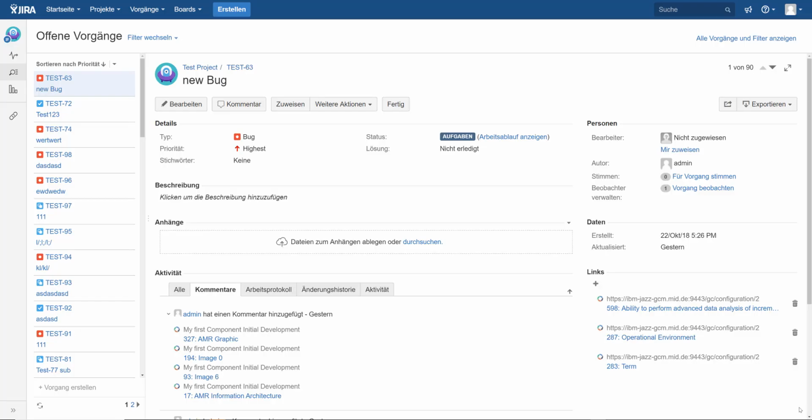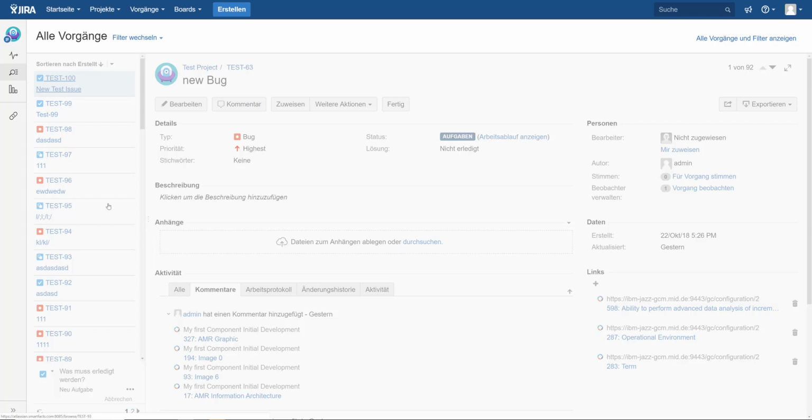Okay, so now here I am in Jira. This is our fourth use case, and yeah, we'd like to do a bidirectional linking between Doors Next and Jira. So yeah, let's add a new issue first. New test issue. Okay.